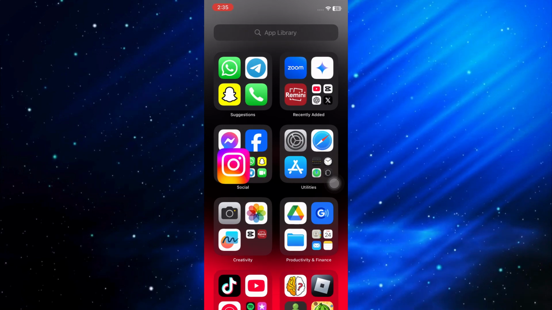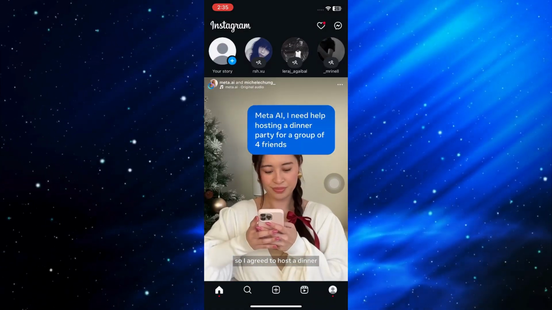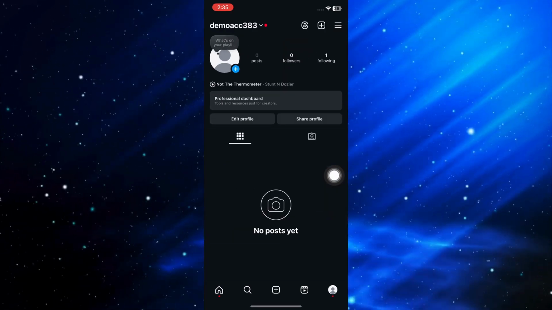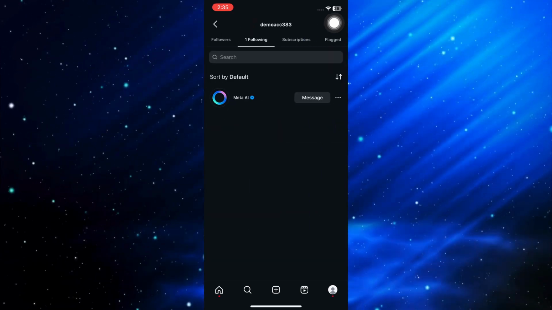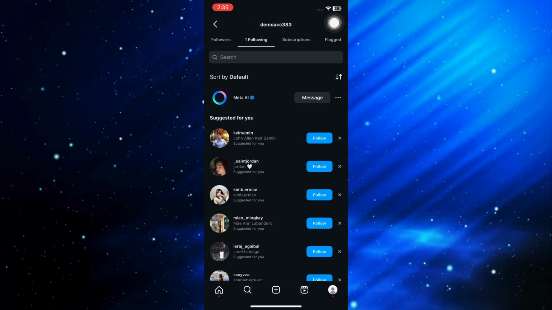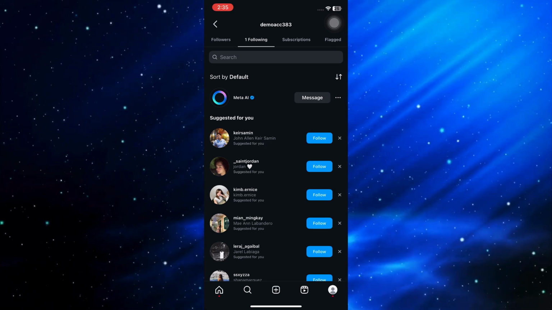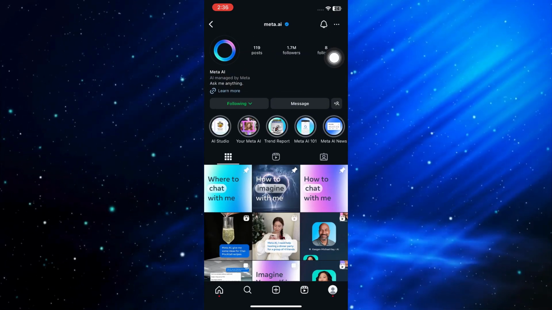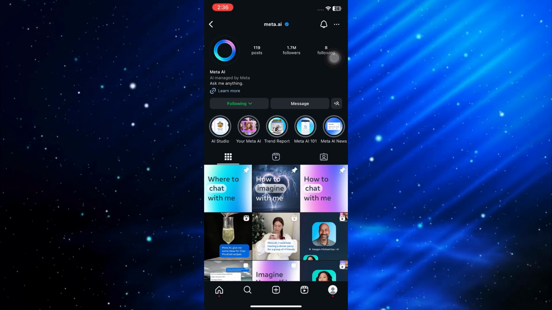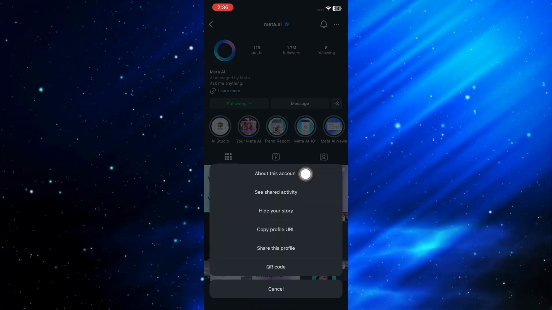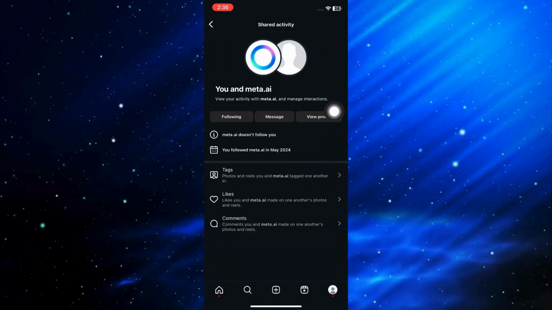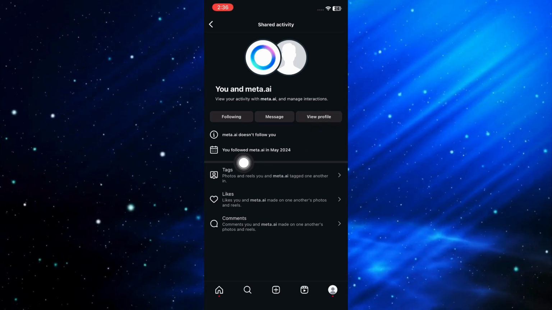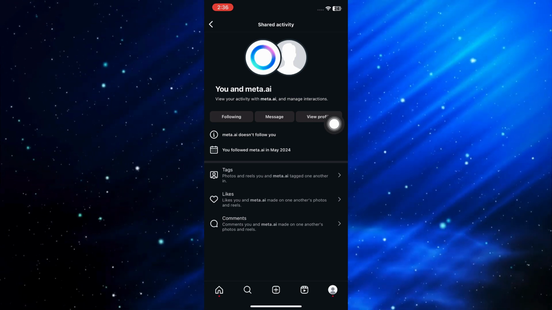Right after that, you can now go ahead and go back to your Instagram right here, click on your profile icon, and once inside, you can then go ahead and click on the following button. Inside following, you want to go ahead and click on a specific person that you want to see when you started following them. And from here, you can then go ahead and click on the three dots once more. Click on See Shared Activity. And once inside, you will be able to see when you started following this specific person right here. In my case, I started following Meta AI in May 2024.